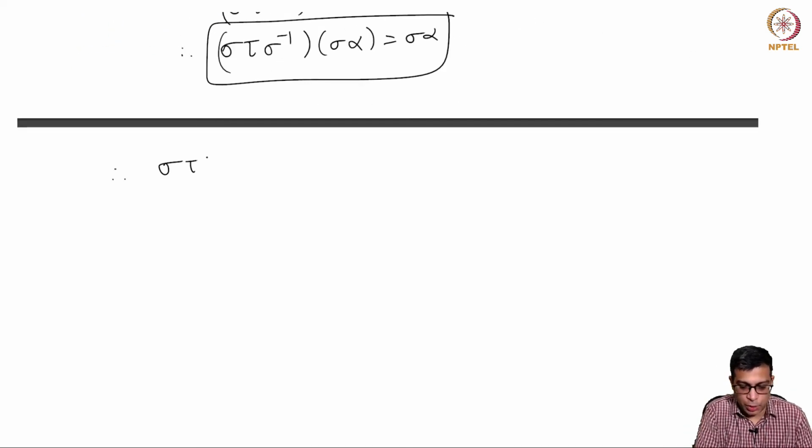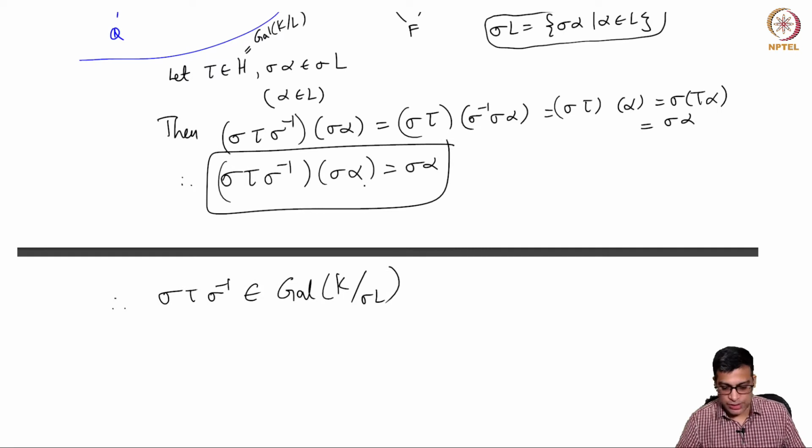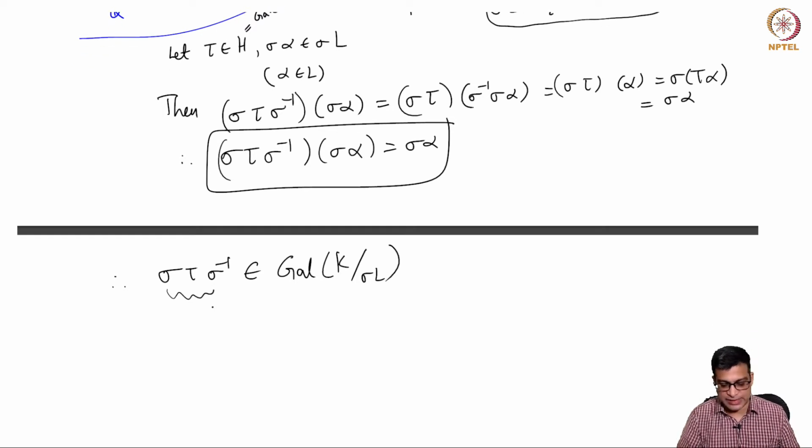So sigma tau sigma inverse belongs to the Galois group of K over sigma L, right? Because basically what I have done by this calculation is, you give me any element in sigma L, it must be of the form sigma alpha. Sigma tau sigma inverse will fix it, because sigma tau sigma inverse of sigma alpha is sigma alpha.